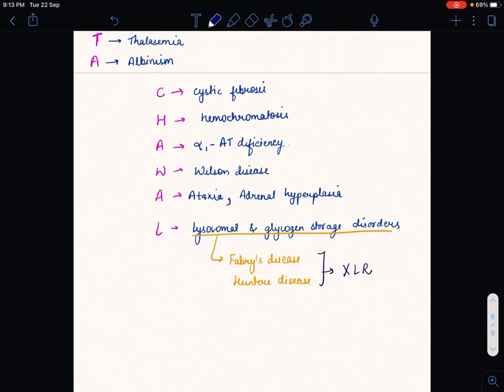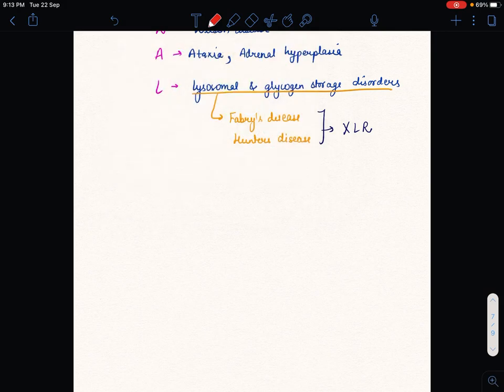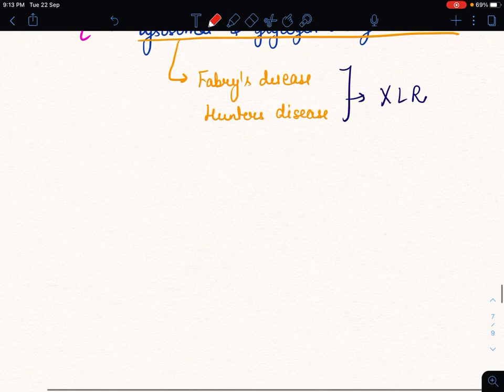And in lysosomal and glycogen storage disorders, only 2 diseases are not included in autosomal recessive: Fabry's disease and Hunter's disease, because both are included in X-linked recessive. We must remember this. And then our third Mendelian inheritance disorder group is X-linked dominant. But first we will do X-linked recessive.